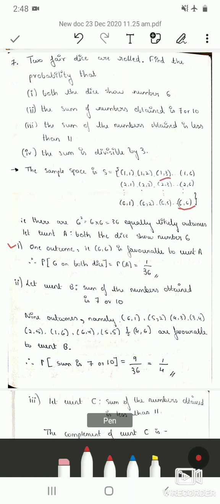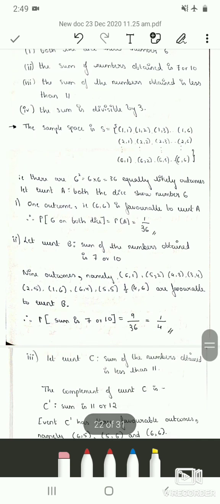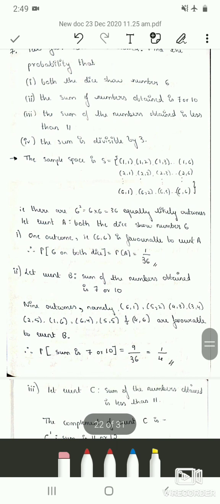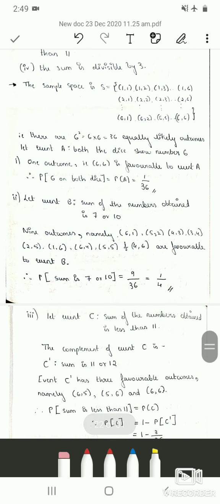So you can see 1 plus 3, the sum is 4, so it does not belong to this event. Similarly, you have to find out the favorable outcomes. So in this question we got 9 outcomes which are favorable. Therefore small m is 9 and n is 36 again. Therefore the probability that the sum is 7 or 10 is 9 by 36, which is 1 by 4. So the third sub question is, the sum of the numbers obtained is less than 11.